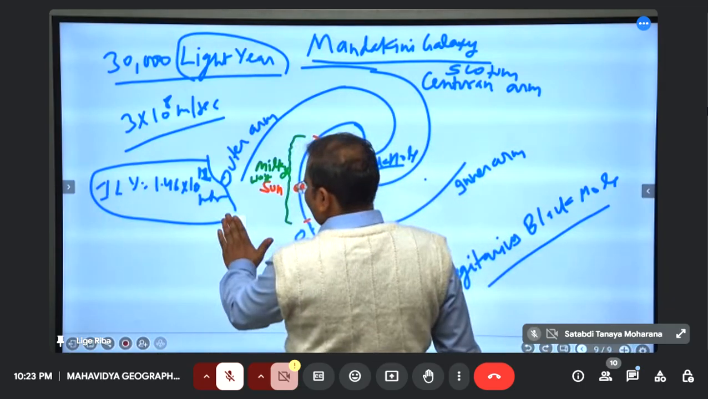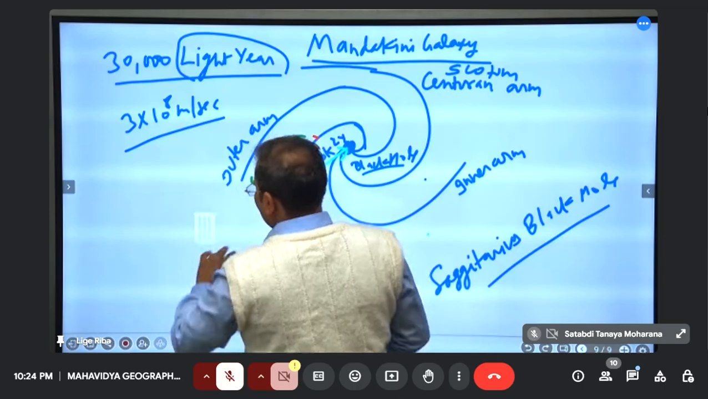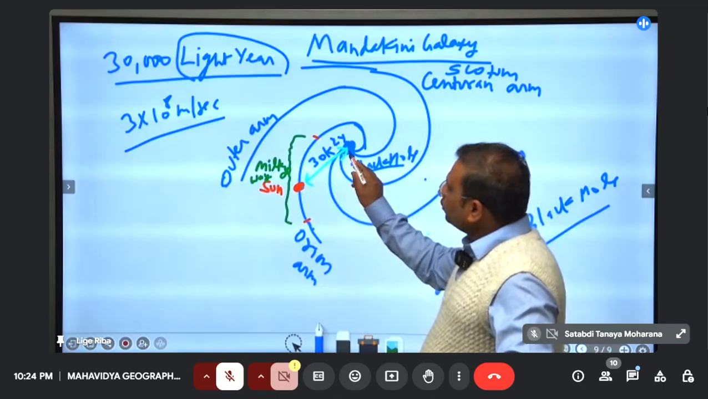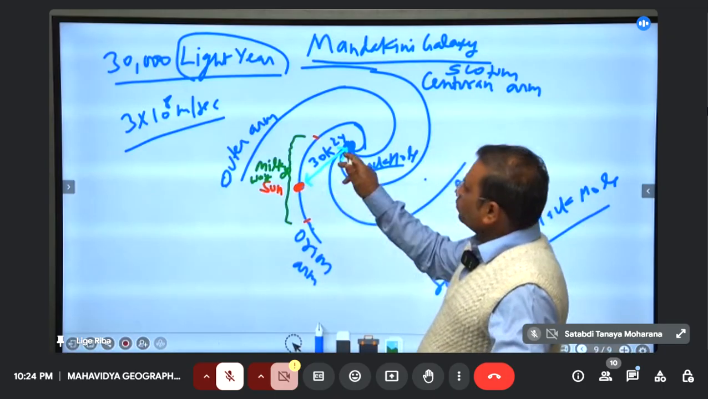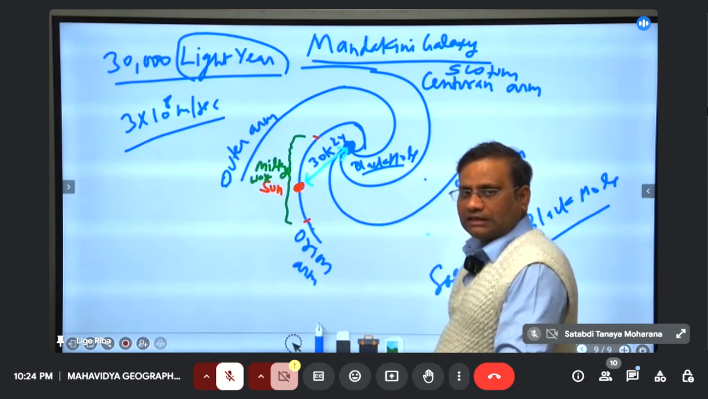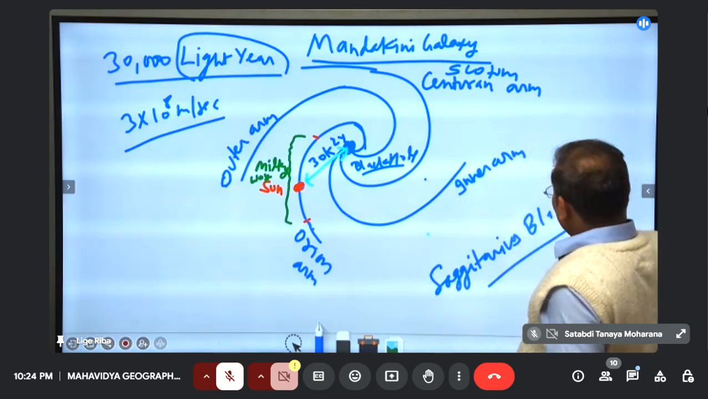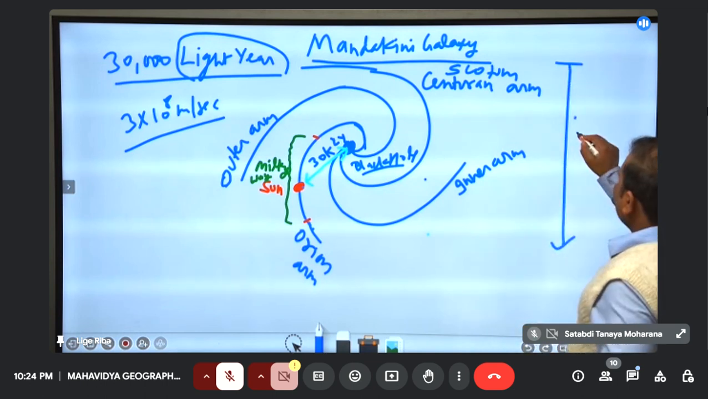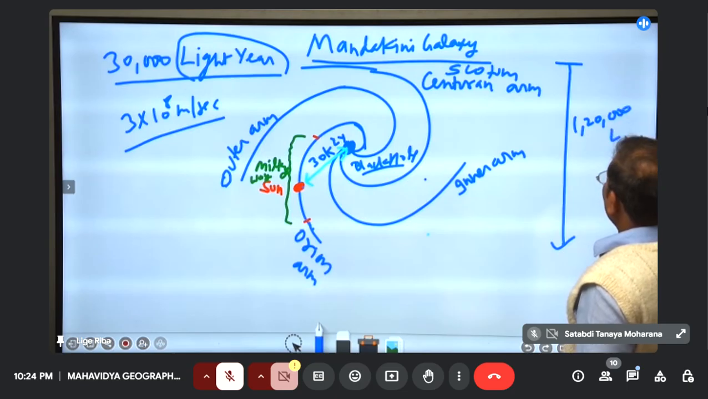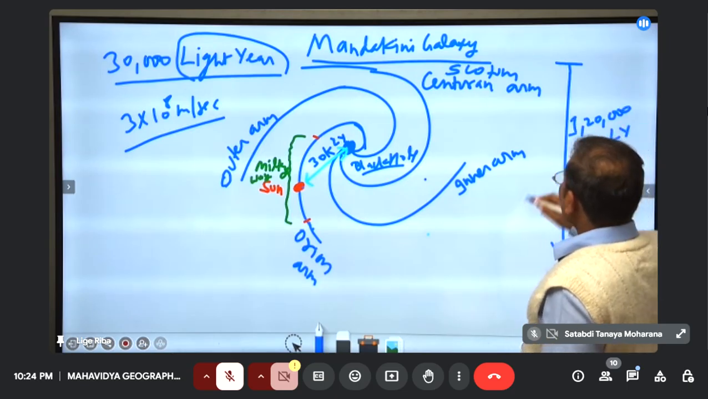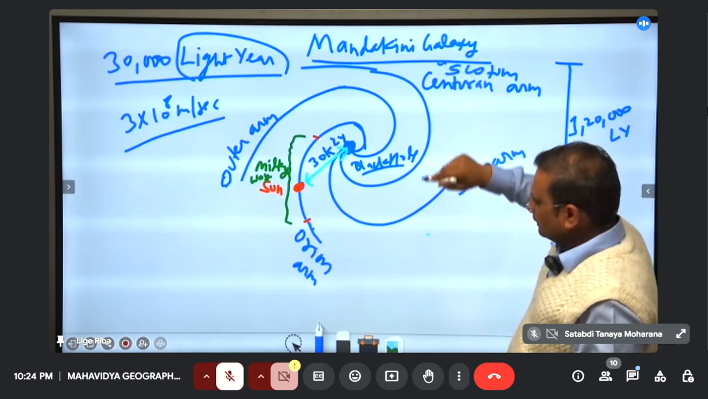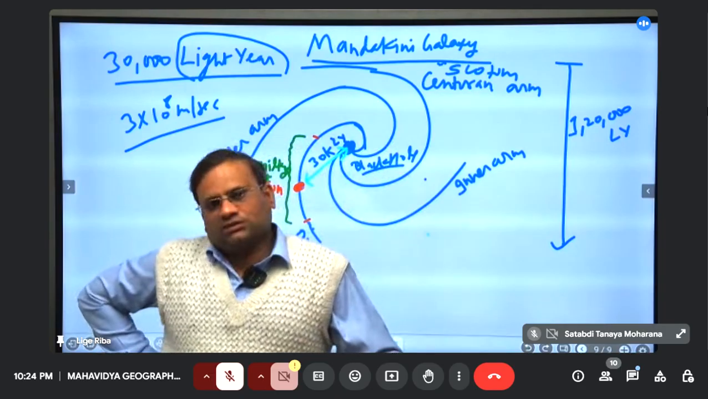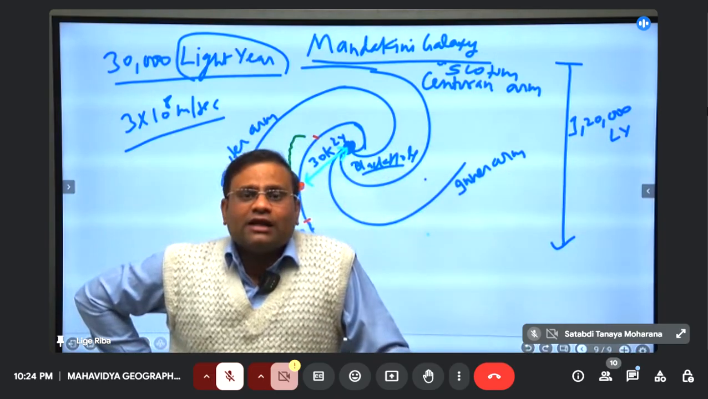So, come back. No need to concentrate on facts and figures. What is the important thing? It takes 30,000 years for light to reach the central part from the sun. That is the main thing. See, you know what the extent of our galaxy is? It is 1,20,000 light year. Unimaginable. It means if light starts from this corner of a galaxy, it will come out at the other corner after 1,20,000 years. Very, very big distance.